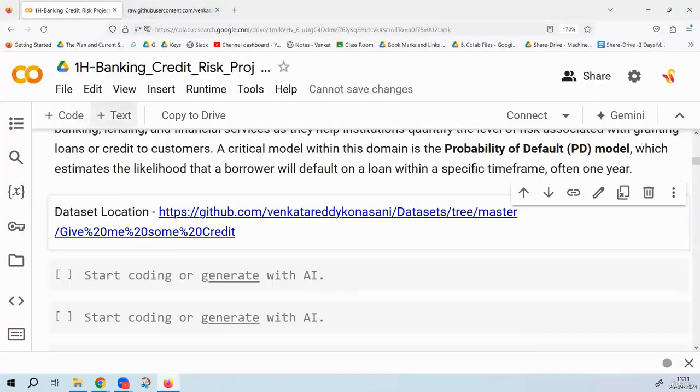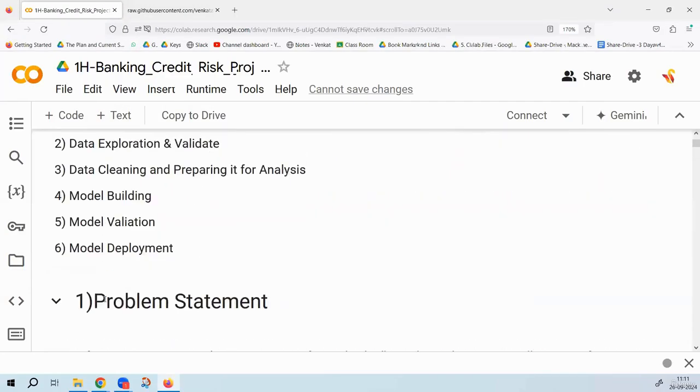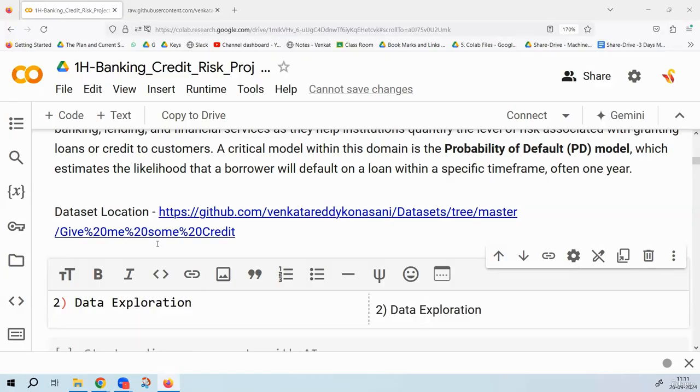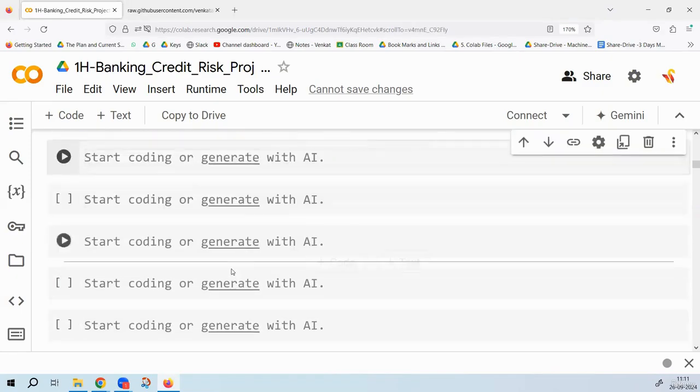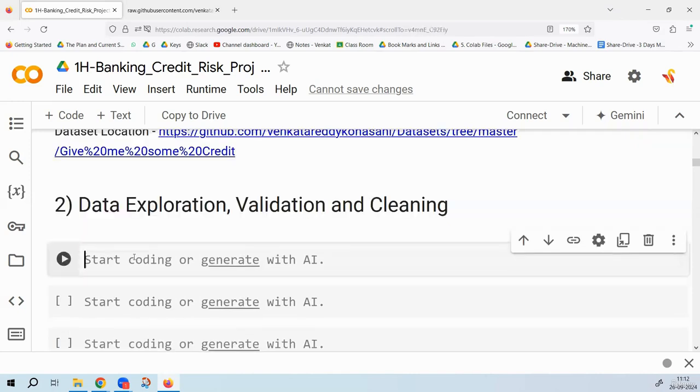First, let me start with data exploration and validation. So problem statement is phase one. Phase two is data exploration, validation, and then maybe data cleaning. Let me import the dataset first. For importing, I will write import pandas as pd.